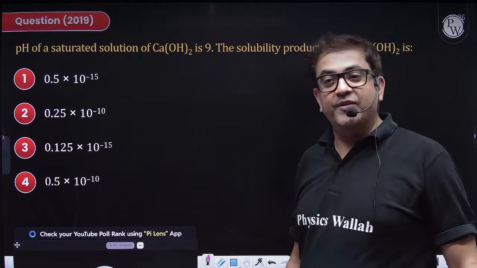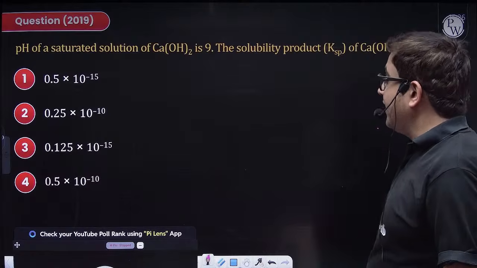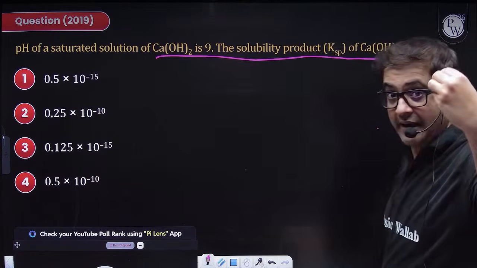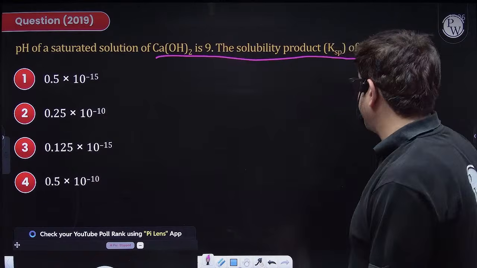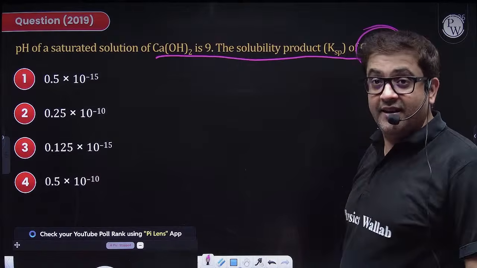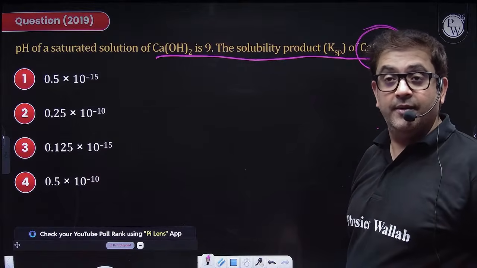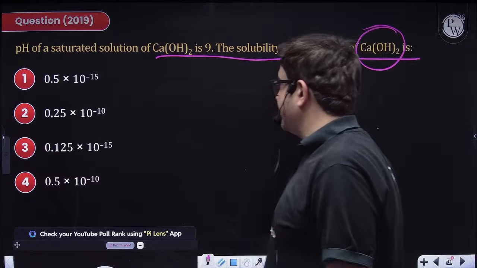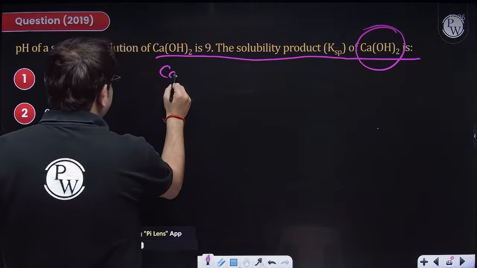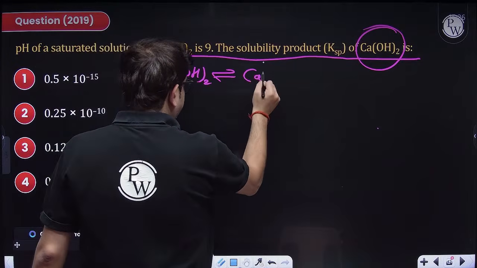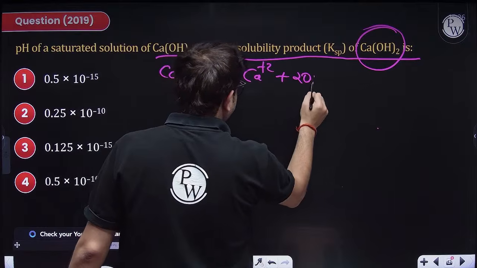People are answering perfectly. Chalo. Let us check. The question says the pH of a saturated solution. Now pH is minus log of H plus. Since KSP is asked, this is a sparingly soluble electrolyte. The sparingly soluble electrolyte in this case is calcium hydroxide. So calcium hydroxide will be giving us calcium cation and hydroxide ions.